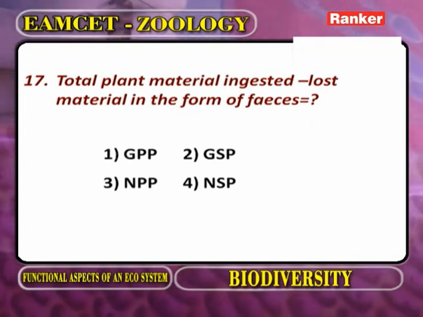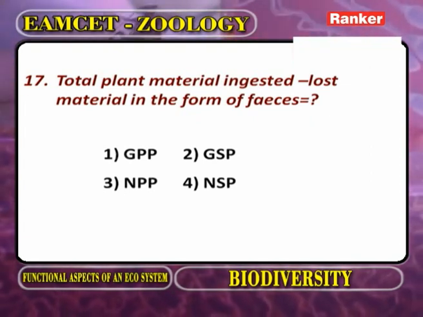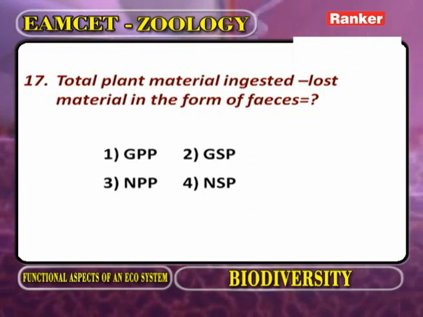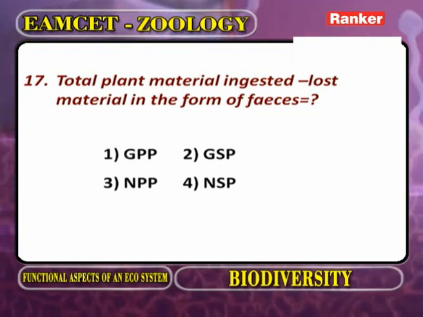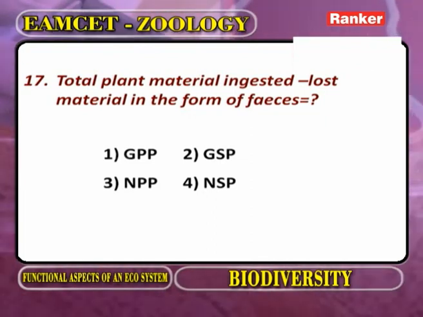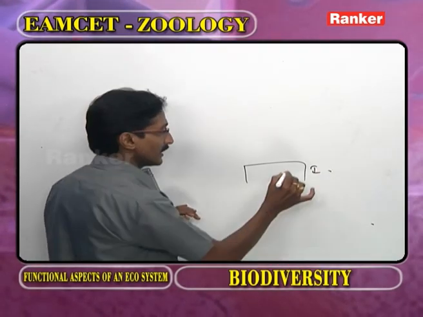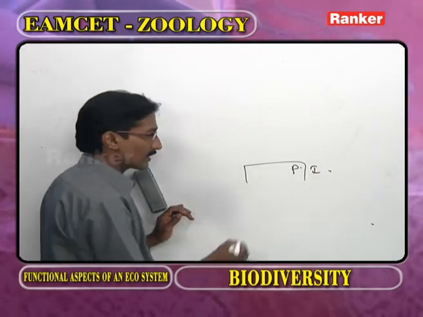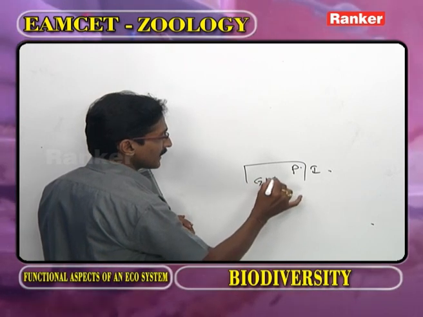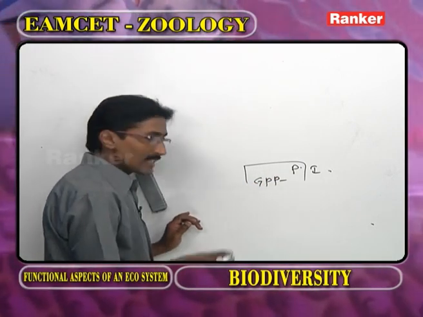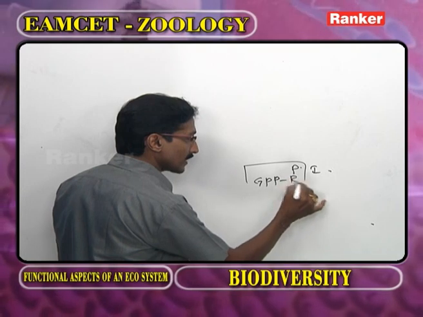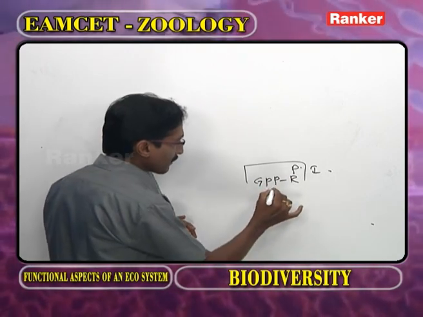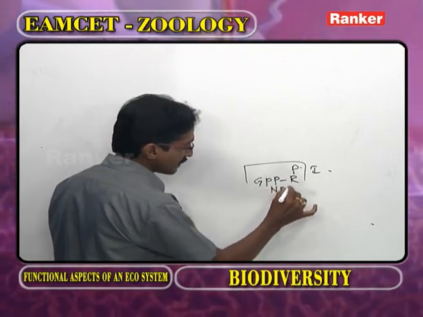Total plant material ingested minus lost material in the form of pieces. Now you observe. This is the first trophic level. Here what is present? The producer. The producer prepares the grass primary productivity. Some amount of productivity is utilized for respiration. Now GPP minus R, we are getting NPP.